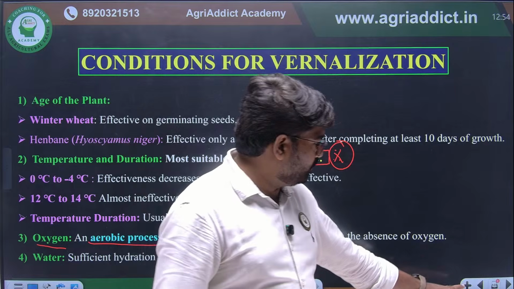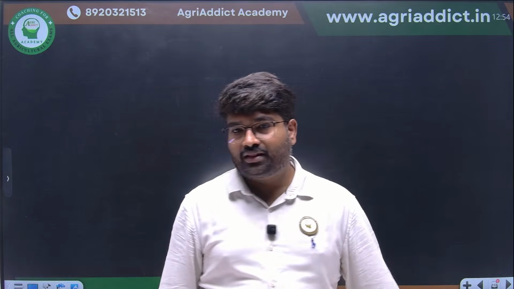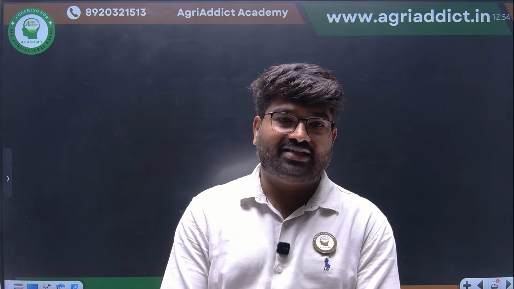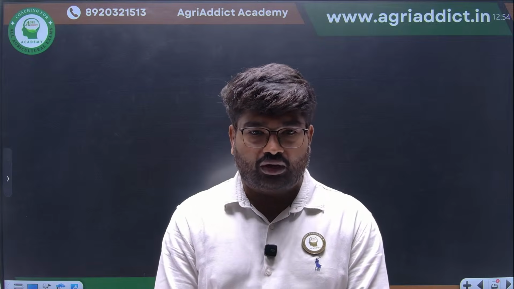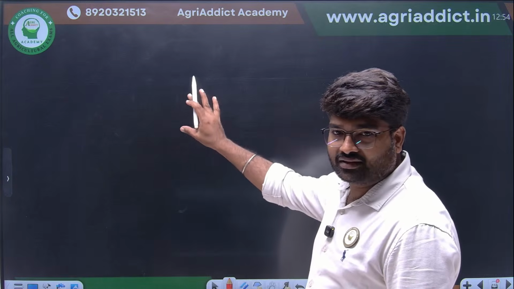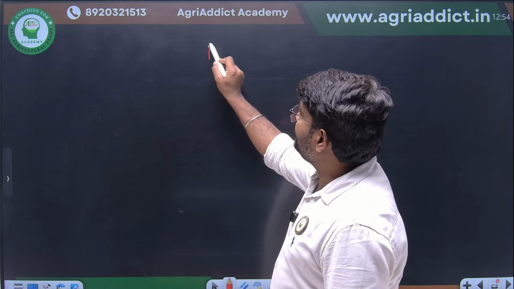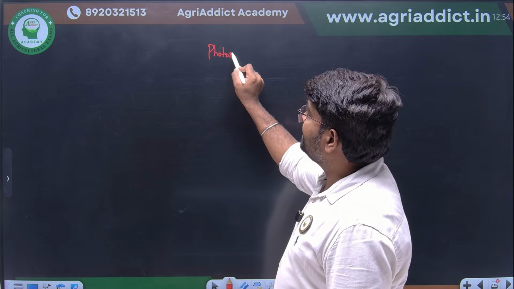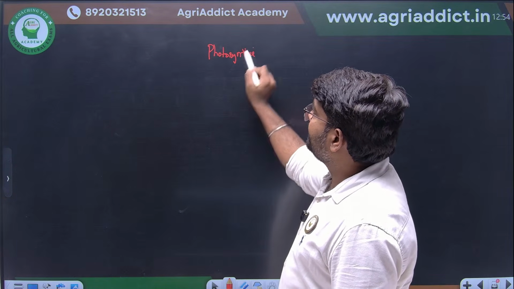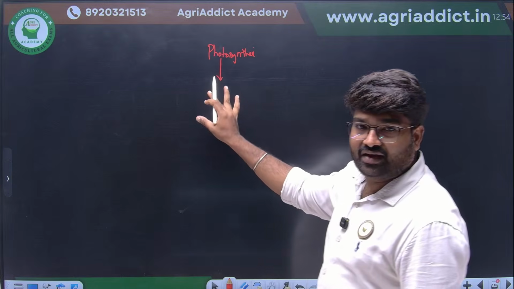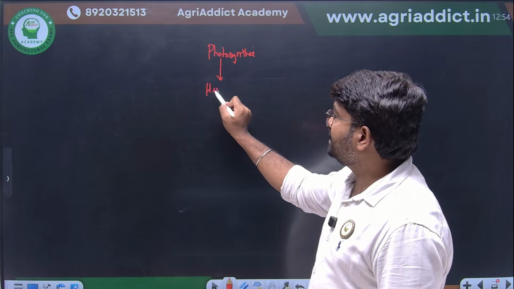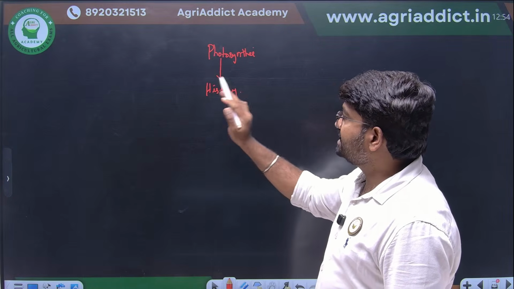Okay, now we are going to see the brief of today's class. I hope no doubts are there till now. I will give a brief outline of the things we have discussed. First we started with photosynthesis. We have seen the definition of photosynthesis, and the history, how things happened. Who has discovered what.